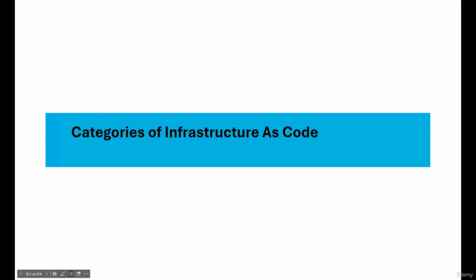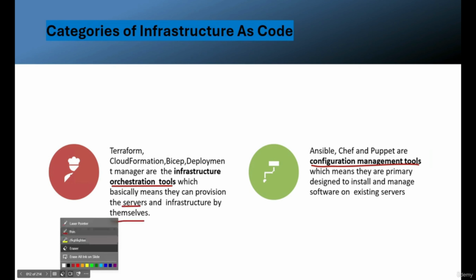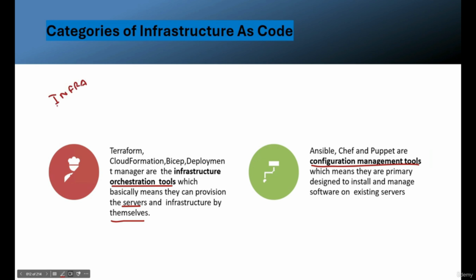Hello everyone. In this video, I'm going to discuss the categories of infrastructure as code. So one category is orchestration tools and the second category is configuration management tools. Terraform, CloudFormation, Bicep, Deployment Manager are the infrastructure orchestration tools, which basically means they can provision the server and infrastructure by themselves. So if you want to create any kind of infra, then we need to use orchestration tools, and there are n numbers of tools which are provided, and one of the tools is Terraform.